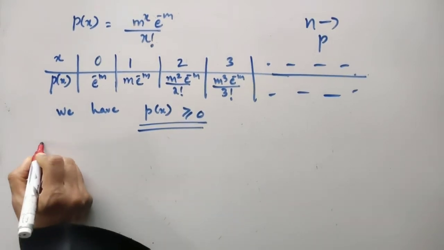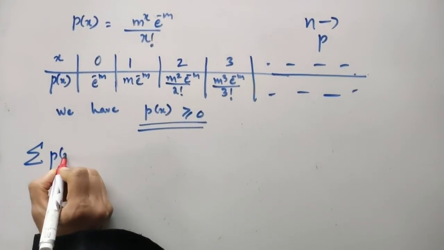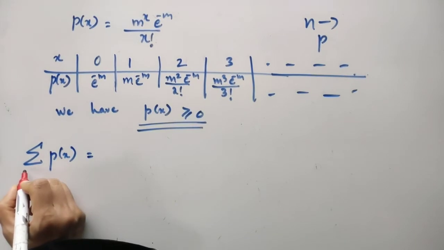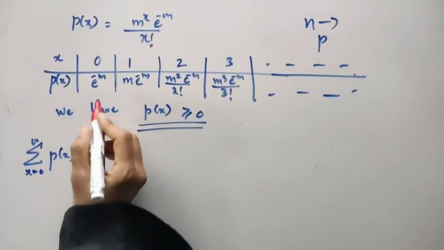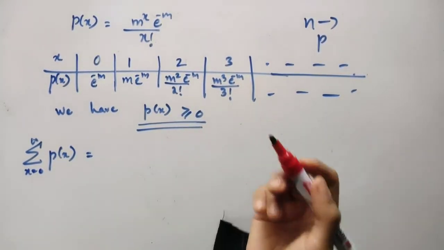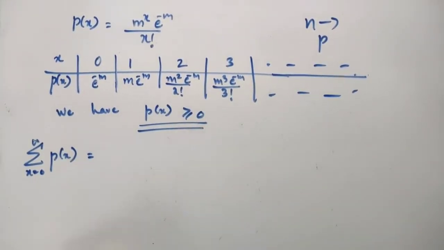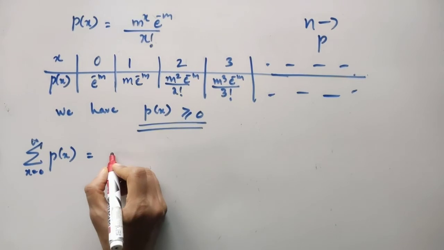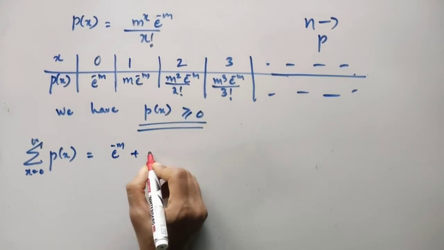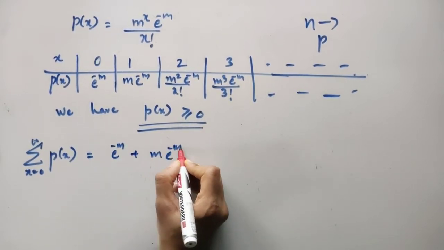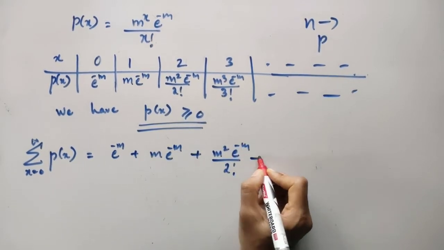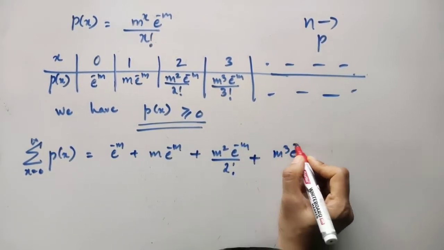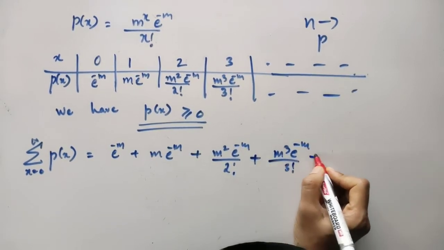Next, let us consider the summation of p of x. The summation of p of x for all x, x going from 0 to infinity, because you are tending n to infinity, so x has to vary from 0 to infinity. It will be e to the power minus m plus m into e to the power minus m plus m square into e to the power minus m divided by 2 factorial plus m cube into e to the power minus m divided by 3 factorial plus so on.